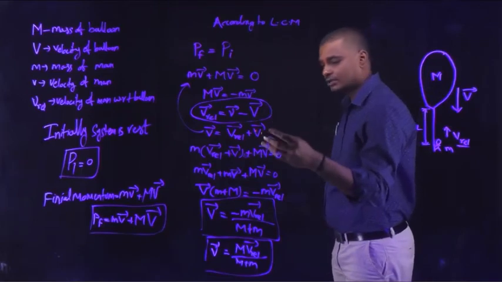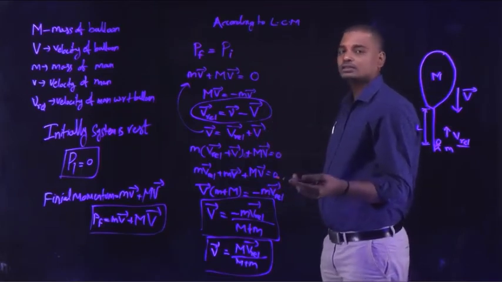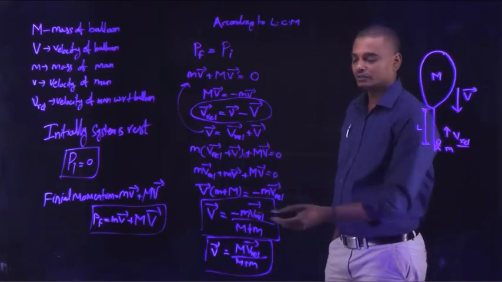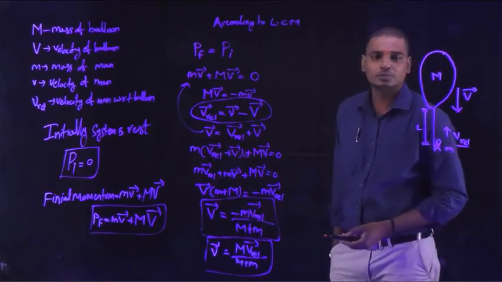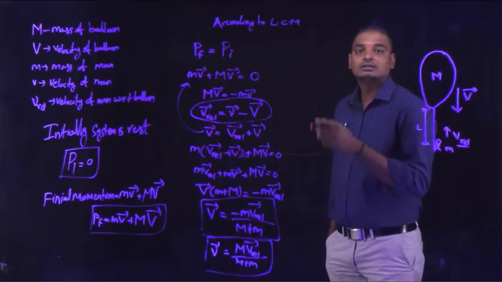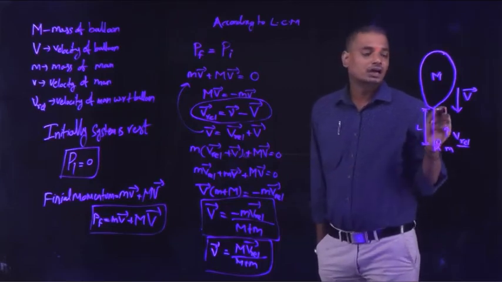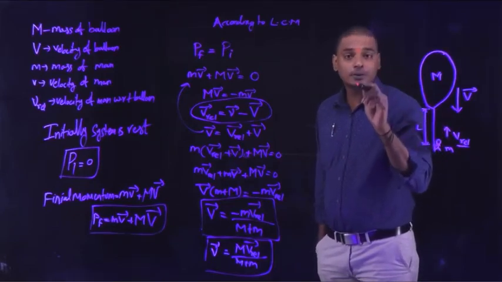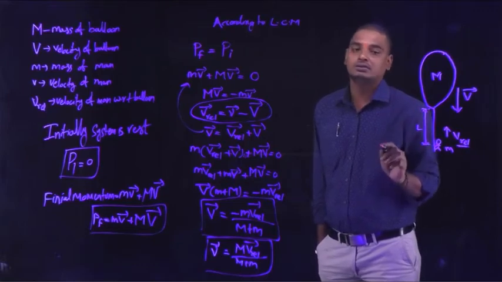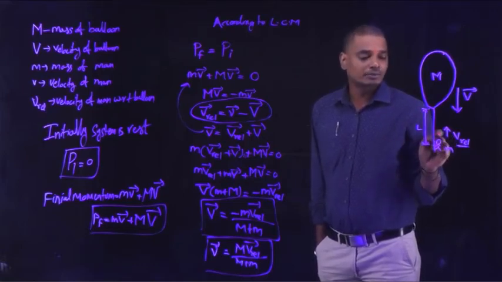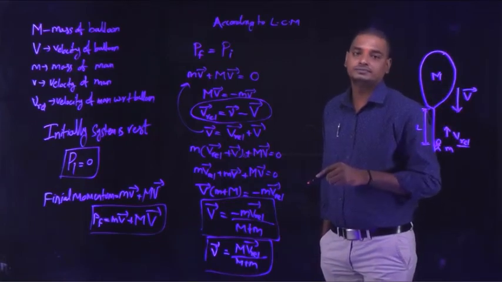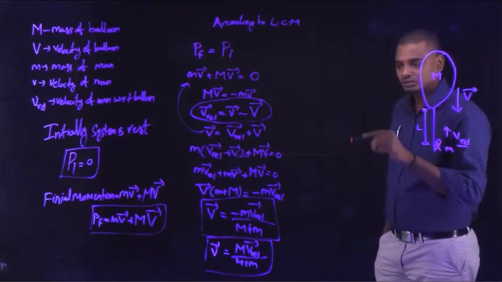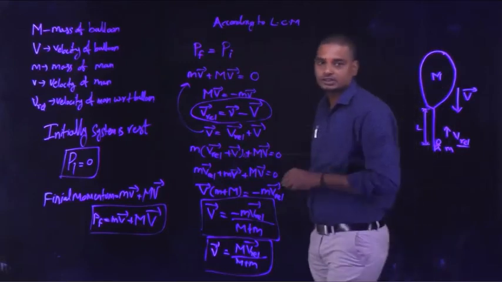From that we have solved for the velocity of the balloon, which is minus m into V relative bar by capital M plus small m. The negative sign indicates that the velocity of the balloon is opposite to the velocity of the person. As the person is moving upwards, the balloon will move downwards. Okay, so this is our first question.